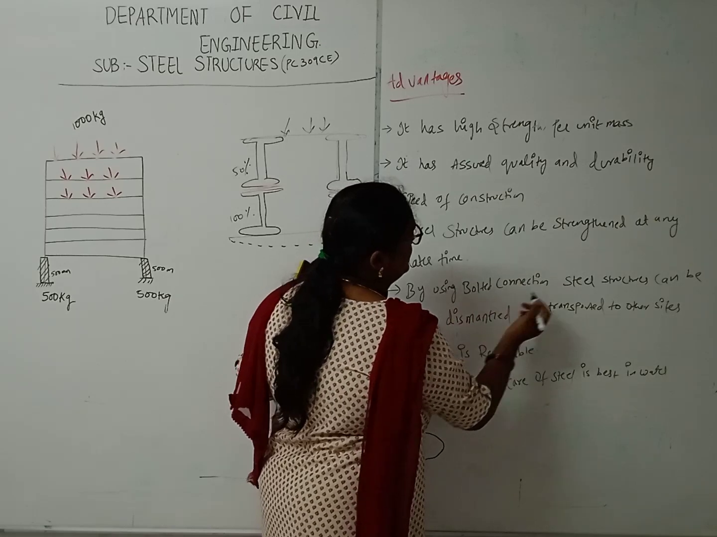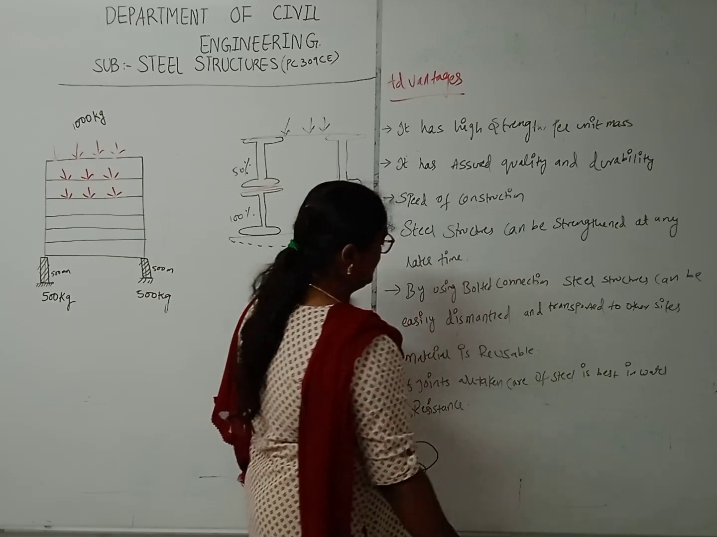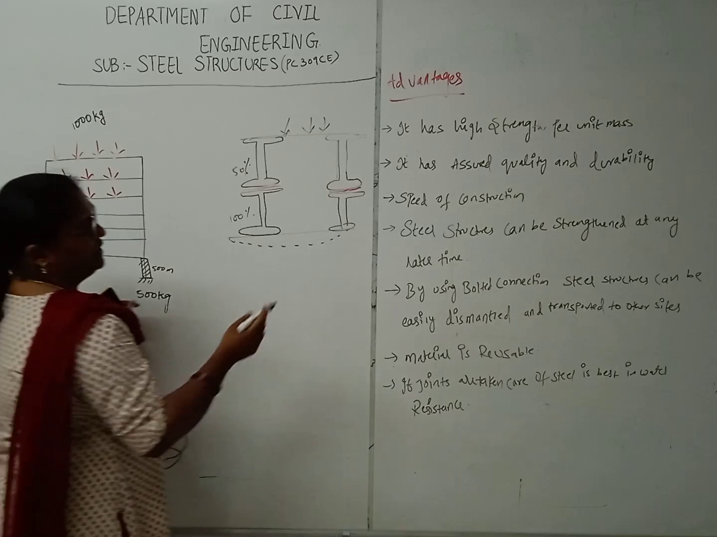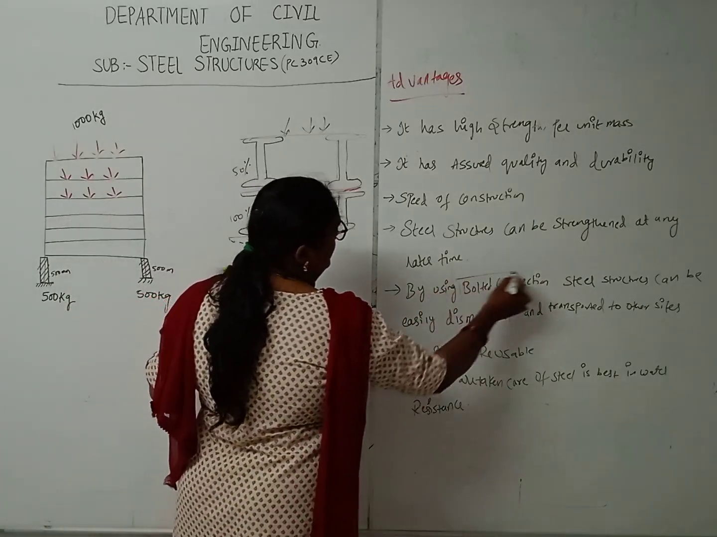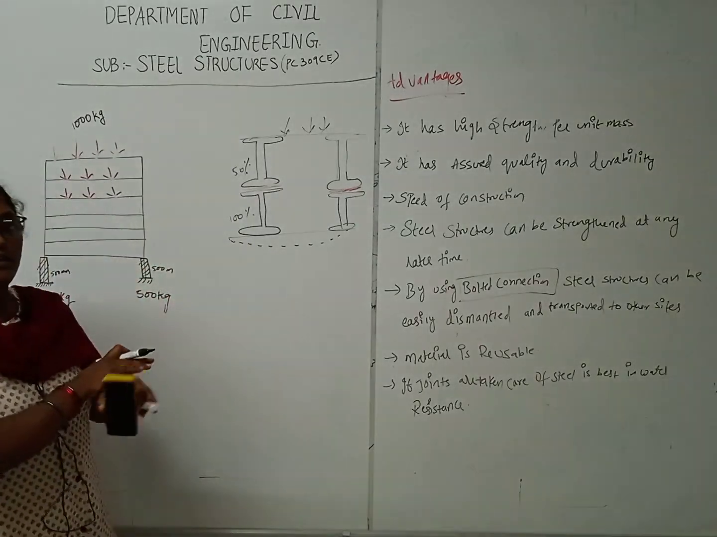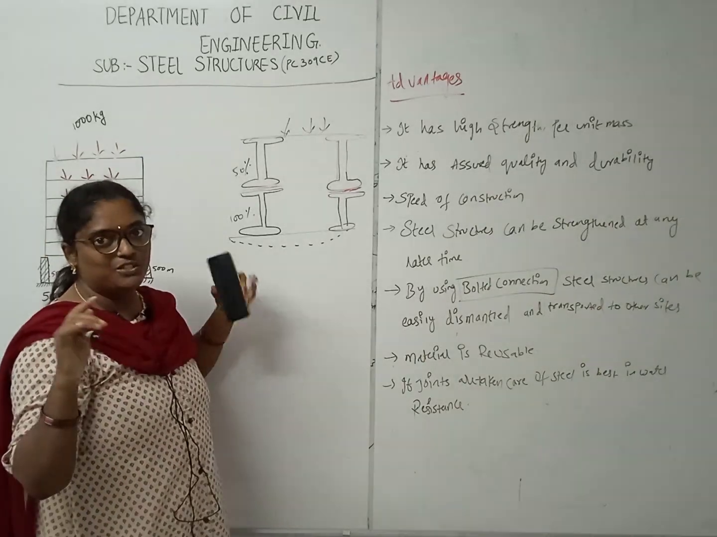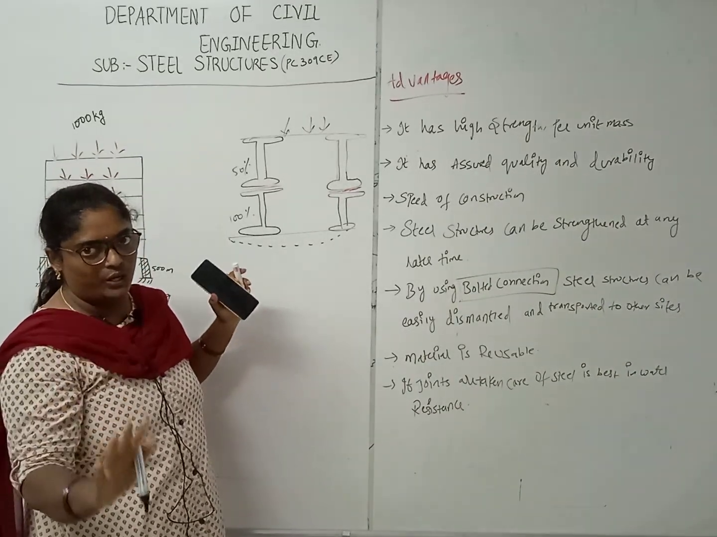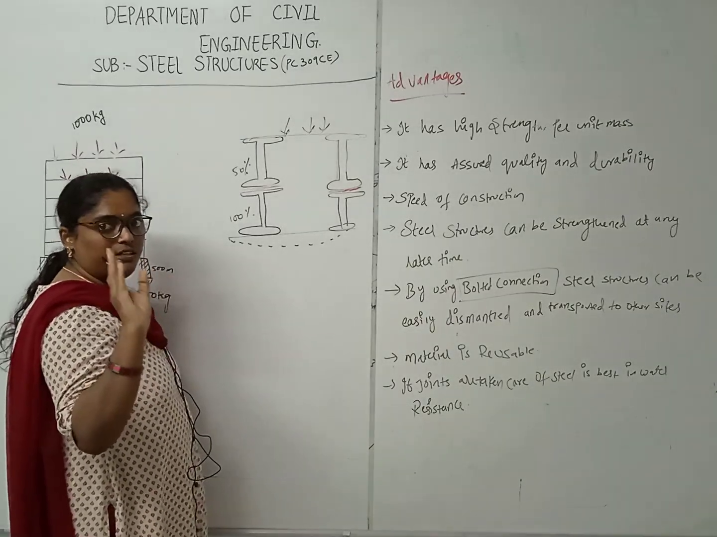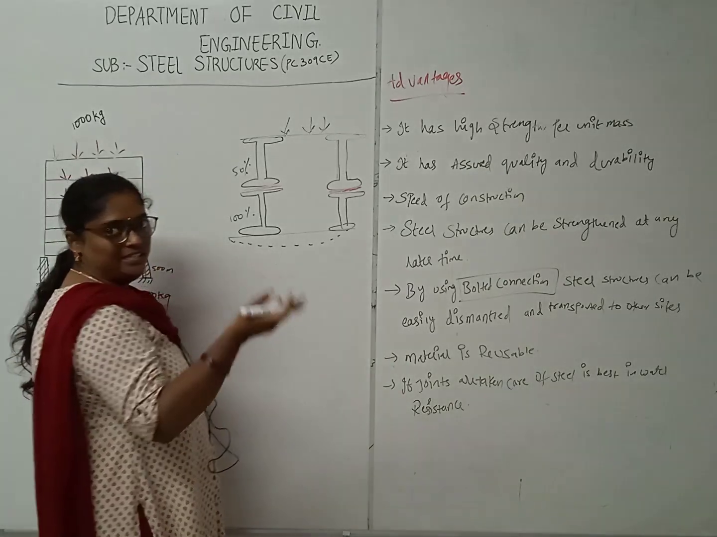By using bolted connections, steel structures can be easily dismantled and transported to other sites. What is a bolted connection again? In your first unit, the steel structure is not a single piece. Here we will be using different types of connections. Steel structures can be joined by using connections only, right? In the market you will find different types of steel sections, and that we will discuss later.